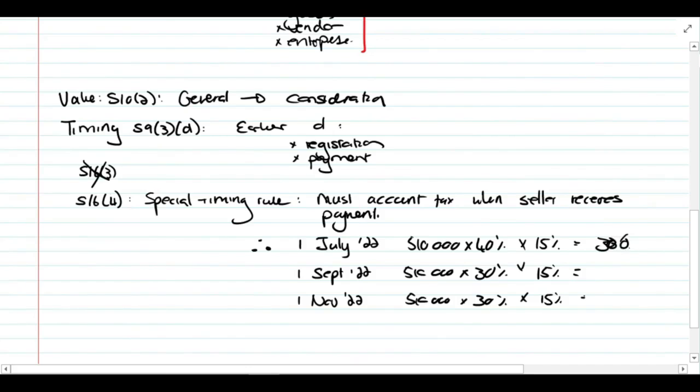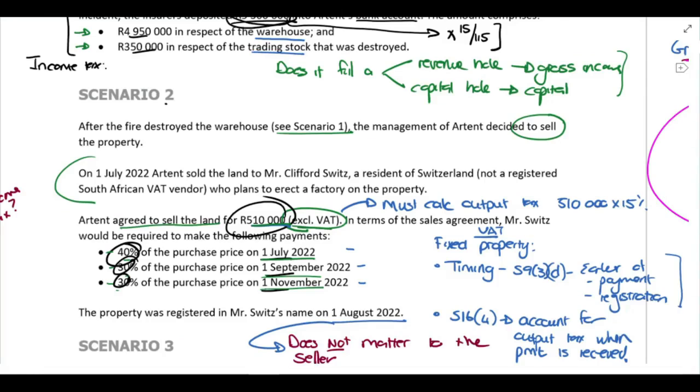Okay, 30,600. Well, let me just actually write it out a little bit better. 30,600 and 22,950. Okay, that's it.